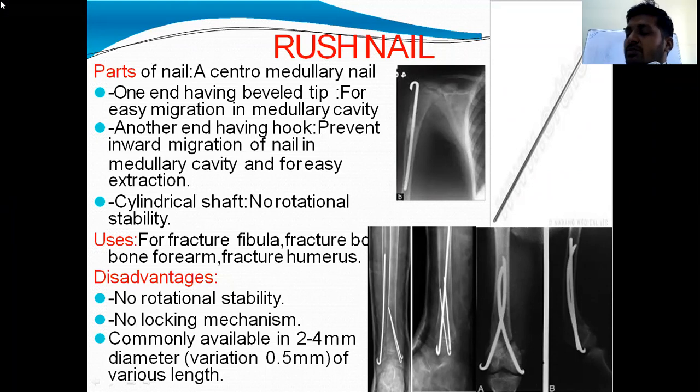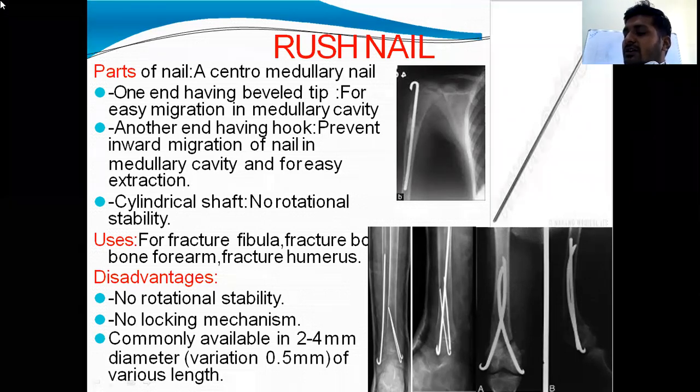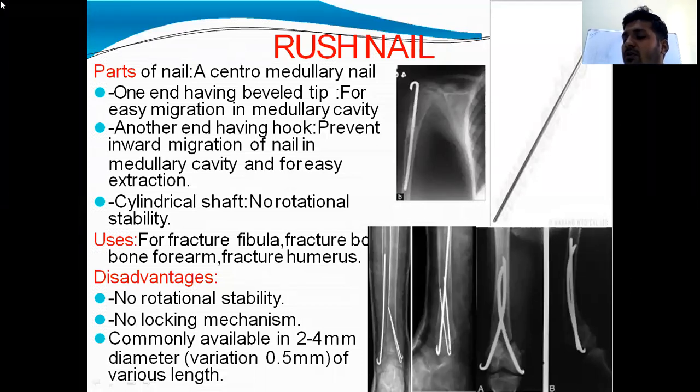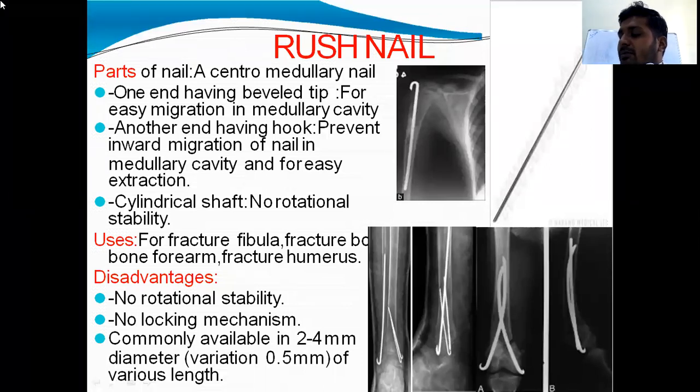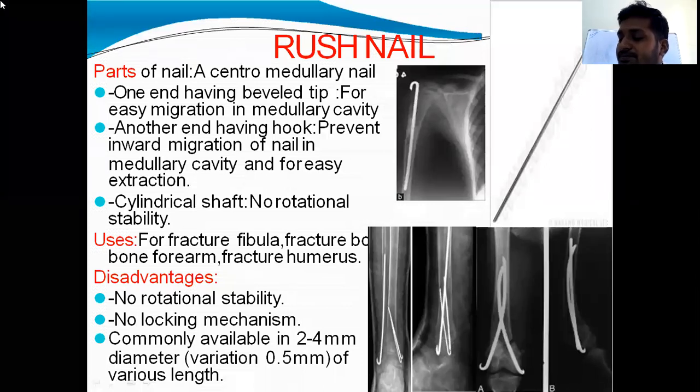Centromedullary nails. Examples are interlocking nail, rush nail, square nail. Condylomedullary nails: here the nail will enter into the medullary canal through the condyles, like Ender's nail and TENS, titanium elastic nailing system, TENS nail.